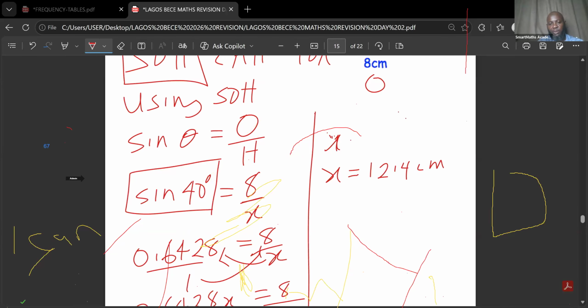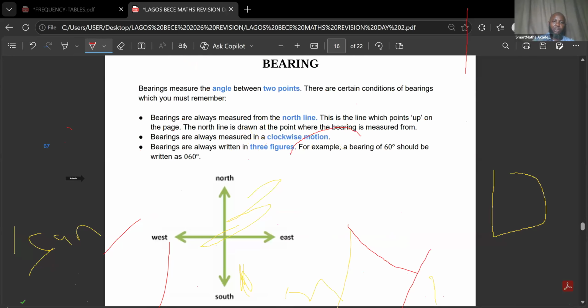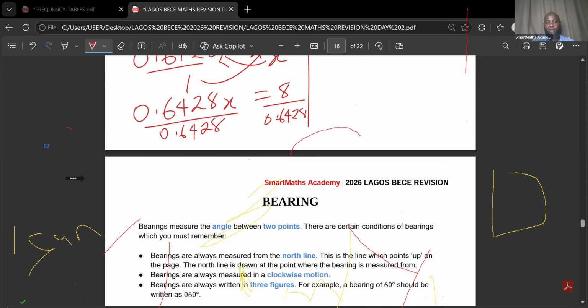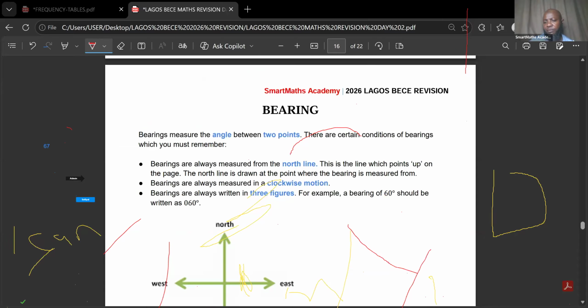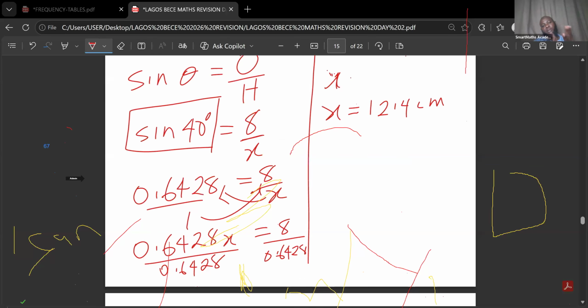So that is that on this one. And my battery is low. So this is bearing. So you know this is what's going to happen. The bearing and the angles of elevation and depression. After bearing, that's the next one. Angles of elevation and depression. I'm going to send you the videos. I have videos on this, well explained in details for bearing and angles of elevation and depression. I would advise you watch it very well. You can watch it multiple times.